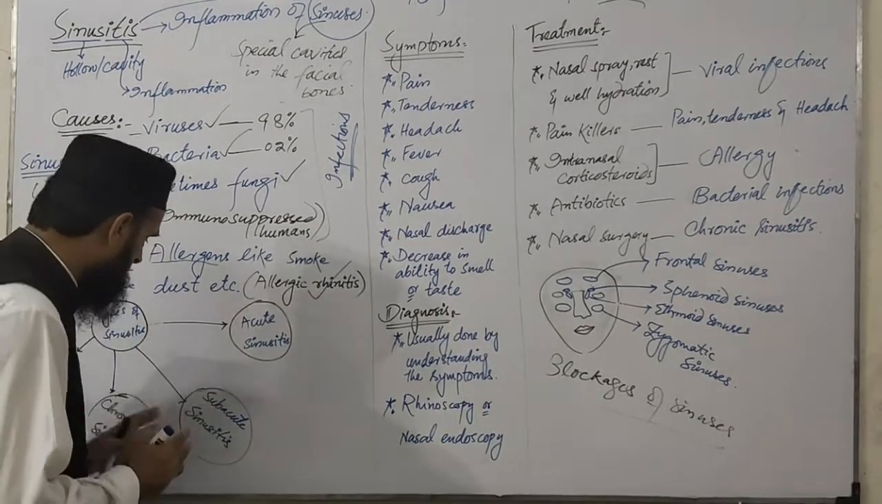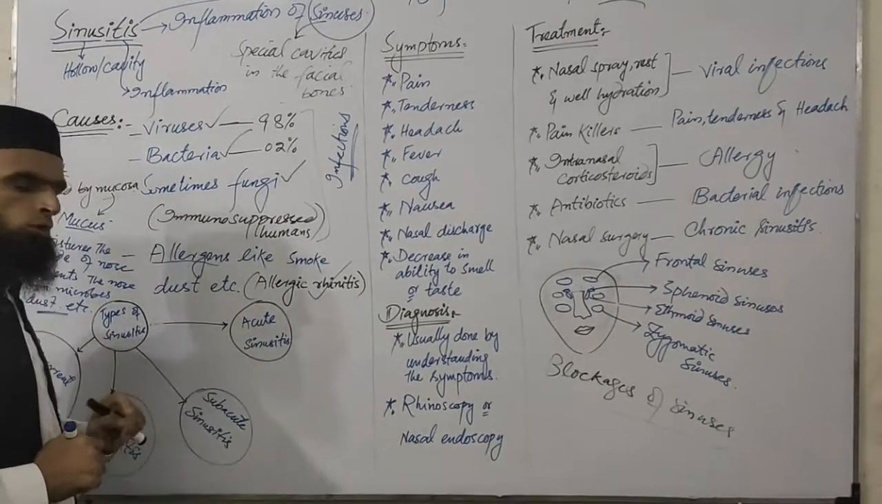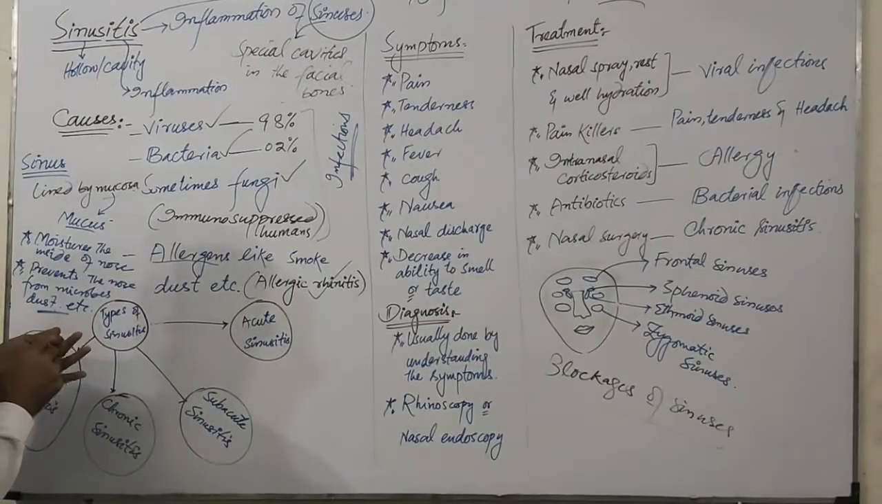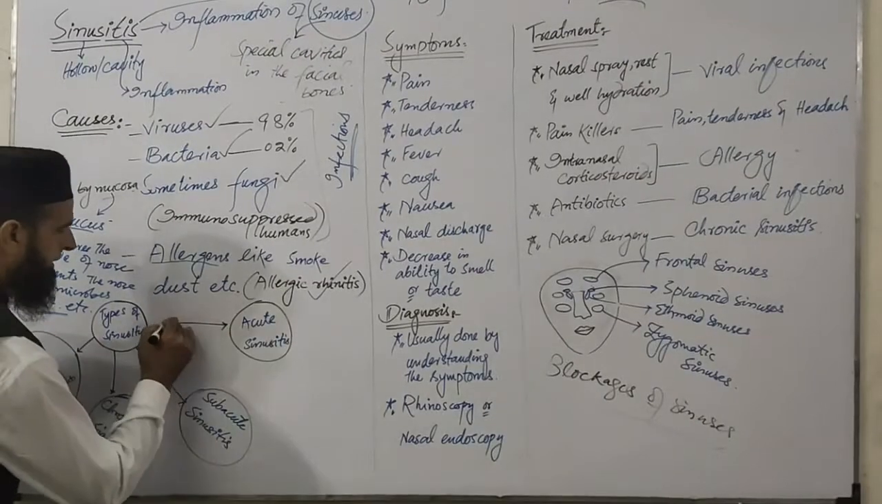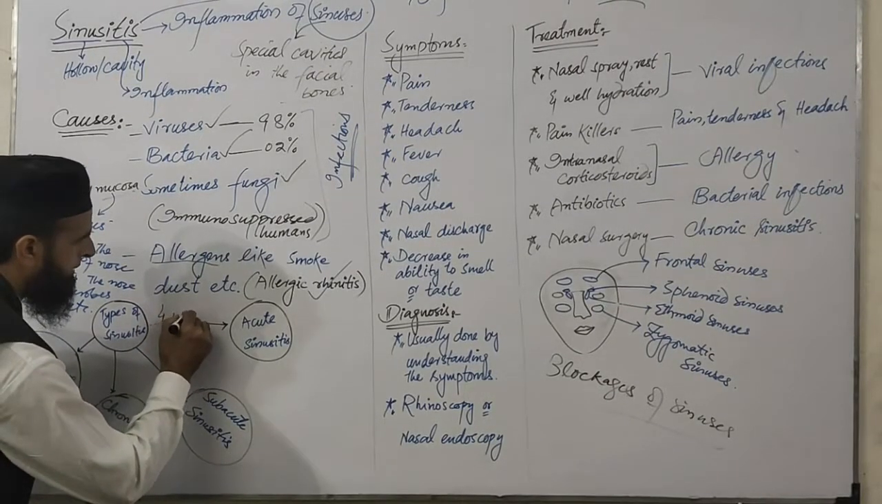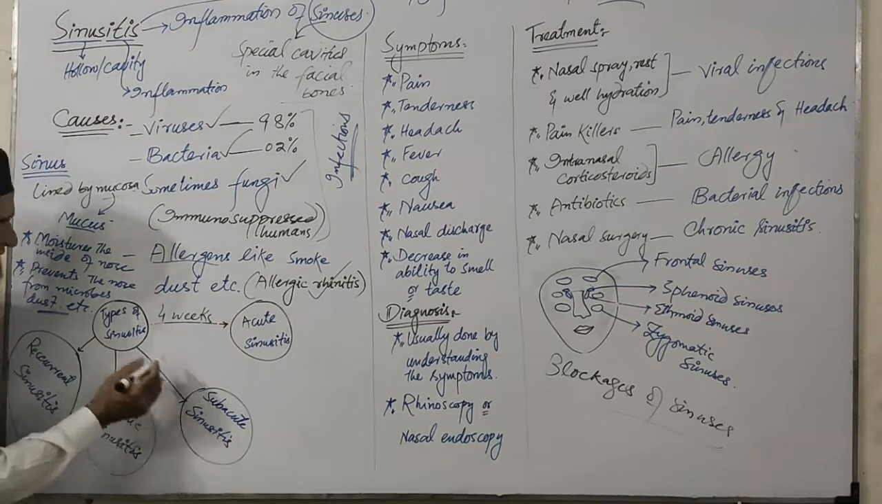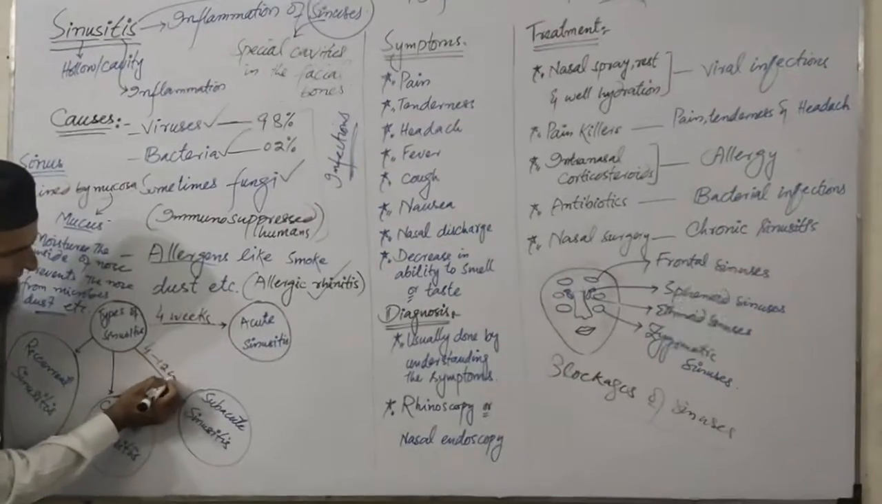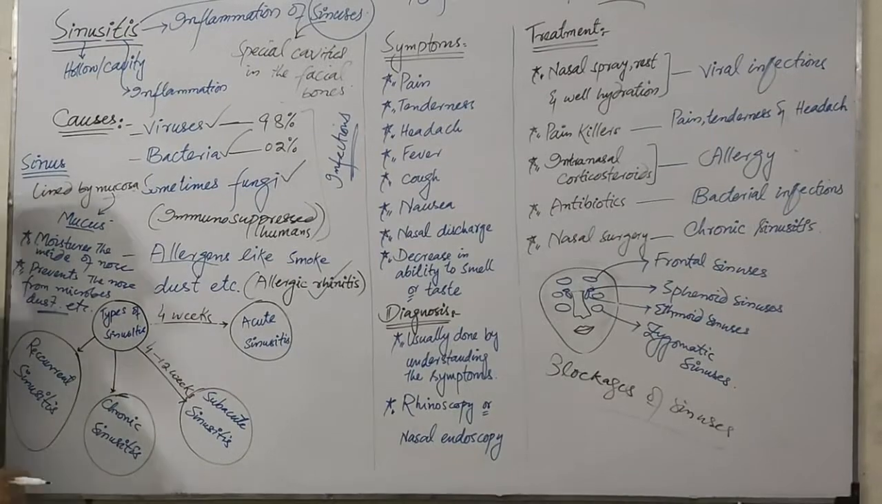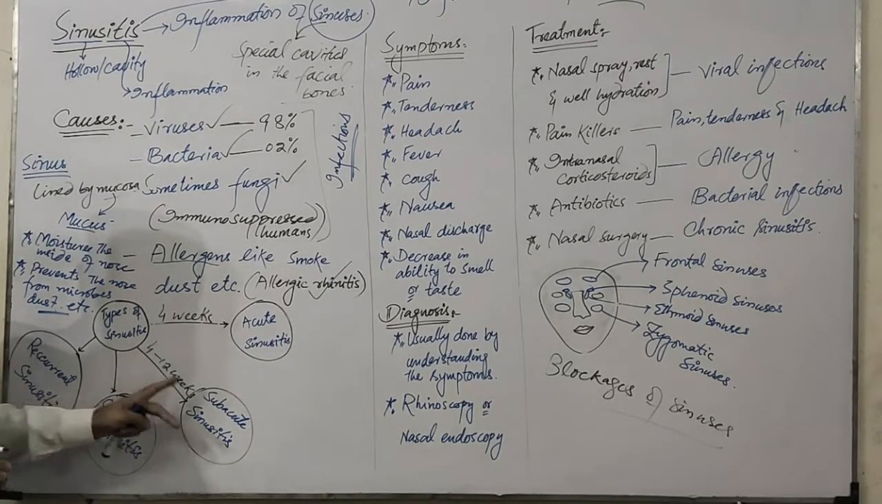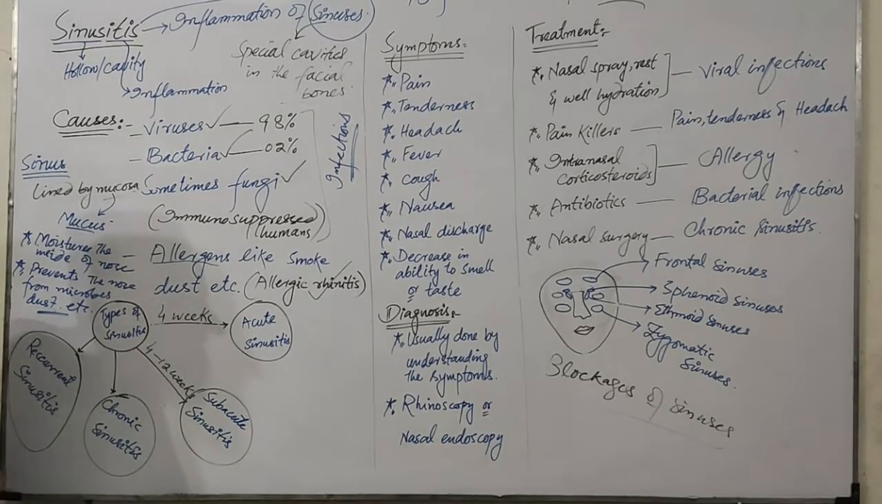We will discuss these types: when it is acute, subacute, chronic, and recurrent. It is called acute sinusitis when the sinusitis lasts for 4 weeks. When it lasts for 4 to 12 weeks, meaning within 4 to 12 weeks it disappears and is cured, it is called subacute sinusitis.